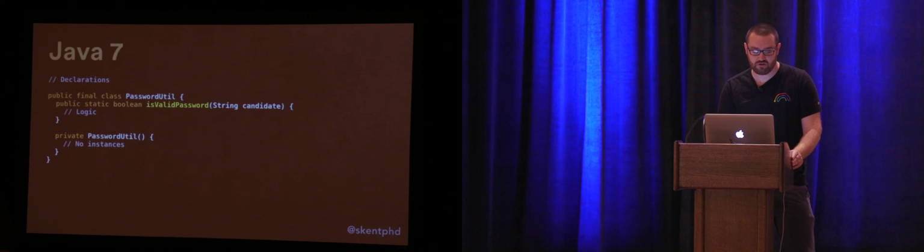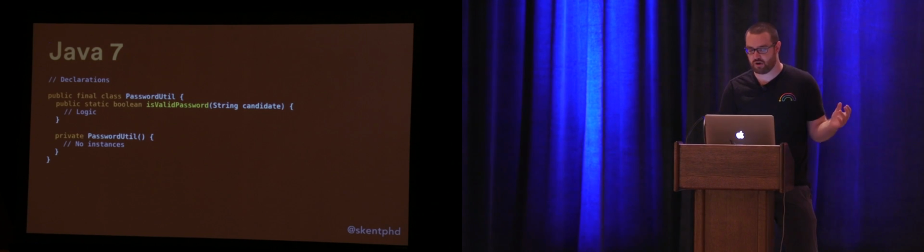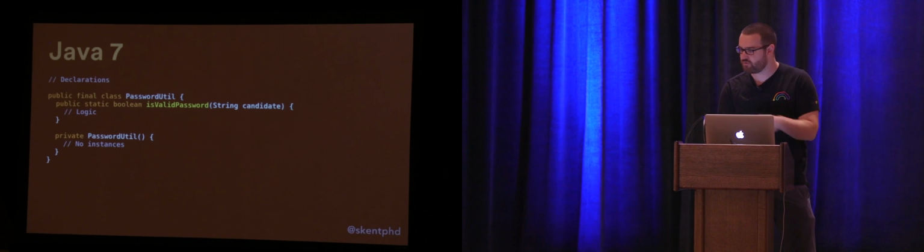So this is a password utility that I would be using to validate that a password is going to pass all of the rules that I am applying in my application. And the reason this class exists is because we don't own the source for the string type, and so I can't just go to the string class and write my own extra method in there and have that be available to me. So what I have to do instead is pass the string into this utility, perform some operations on it, and then give back a Boolean.